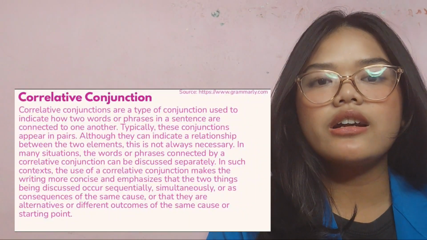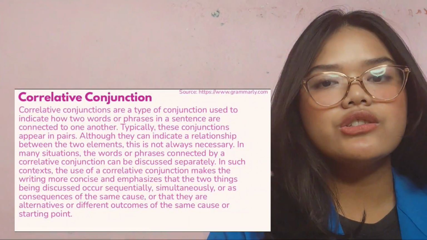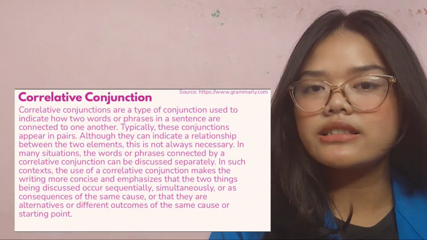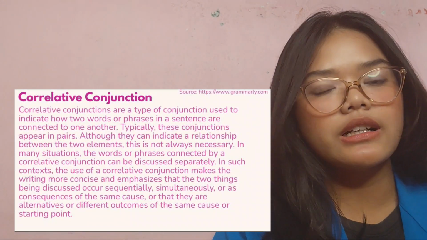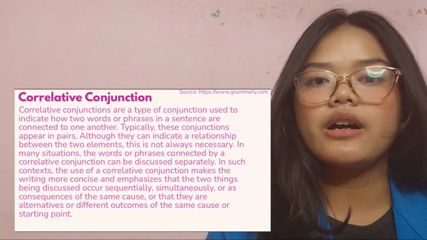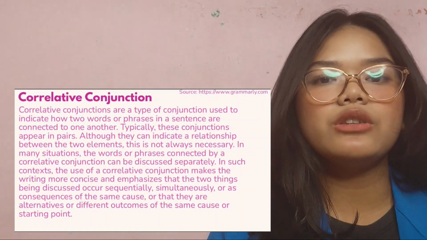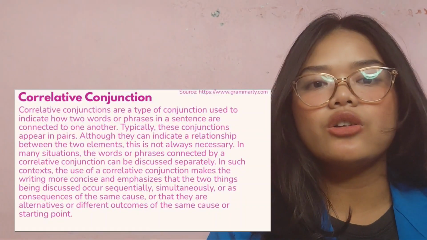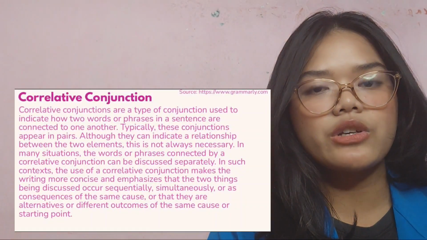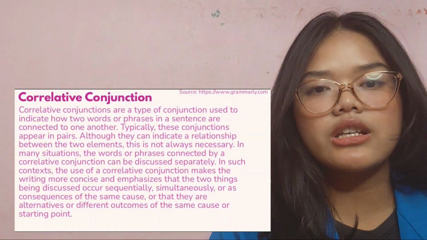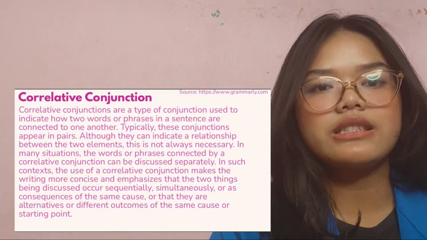Correlative conjunctions are a type of conjunction used to indicate how two words or phrases in a sentence are connected to one another. Typically, this conjunction appears although it can indicate a relationship between the two elements. This is not always necessary. In many situations, the words or phrases connected by a correlative conjunction can be discussed separately.